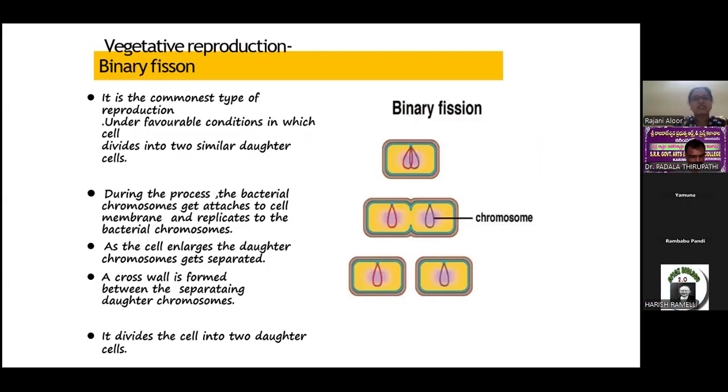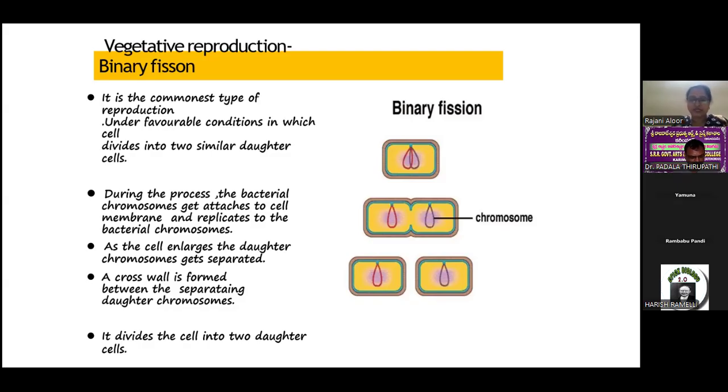Asexual reproduction in bacteria takes place by different methods. The first method is called binary fission. It is the simplest and most common method of multiplication in bacteria. Under favorable conditions, the cell divides into two daughter cells by a transverse wall, as you can observe in the picture.